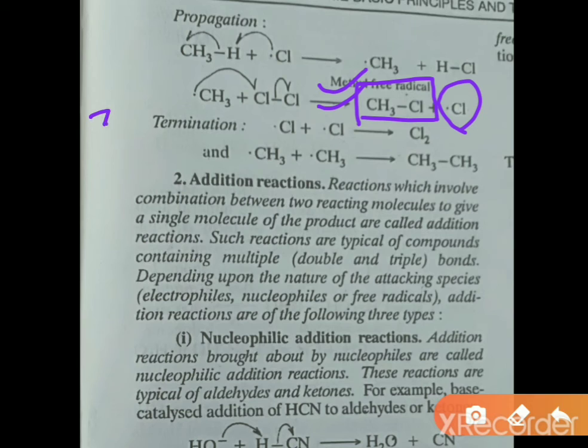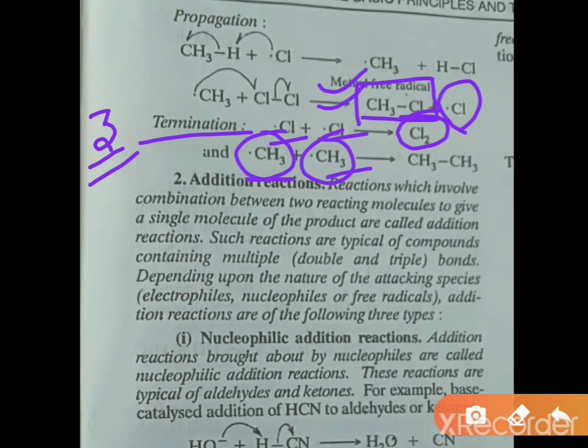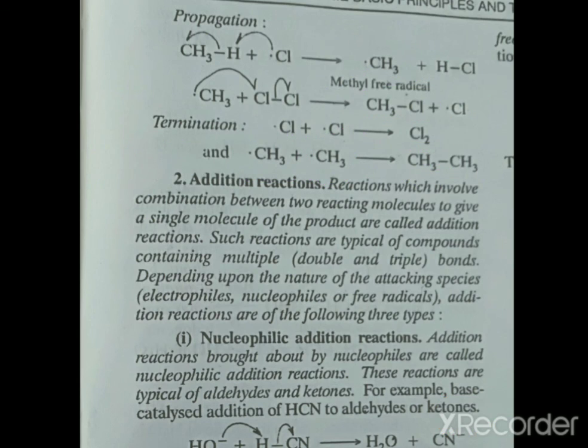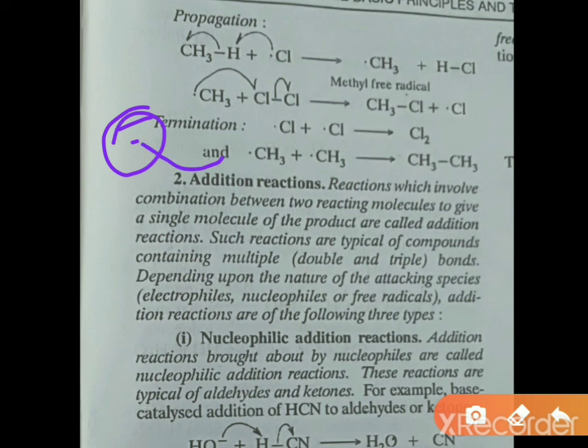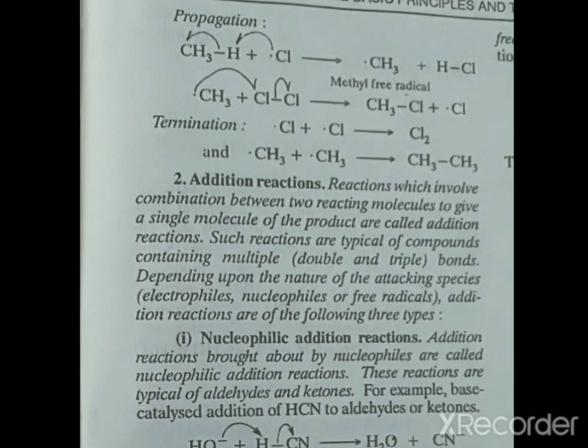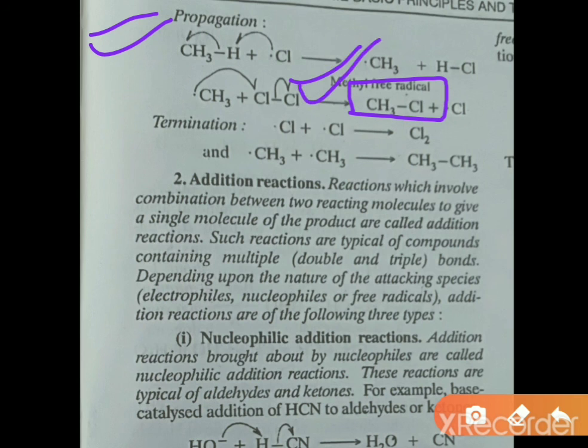Now students, in the third step, that is the termination step, what happens? These chlorine free radicals combine together, resulting in the formation of chlorine, and the CH3 radicals combine together to form ethane. The termination step only shows where the intermediates have gone, so they combine together, but the major step is the propagation step, where the product is formed, and the product is CH3Cl.